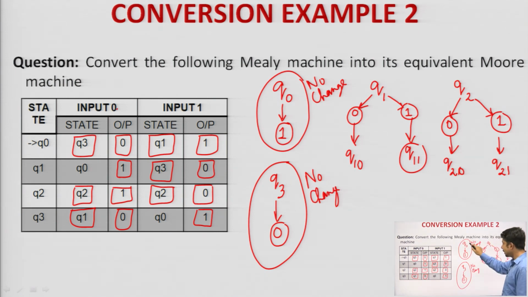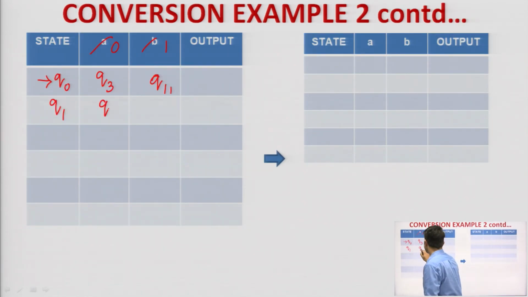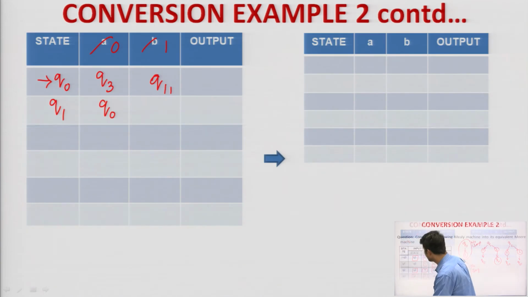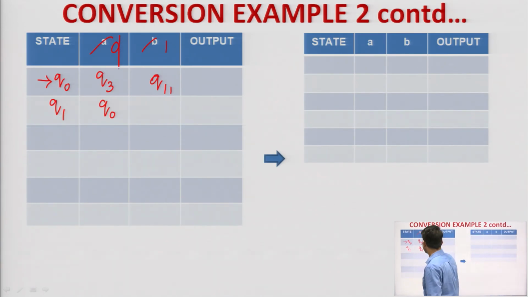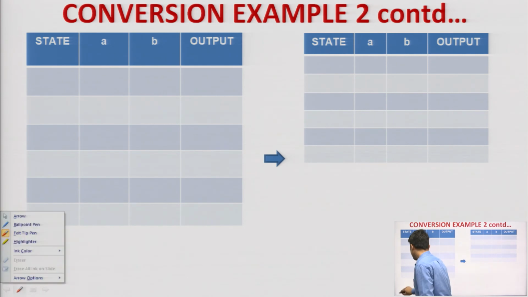Is there any change in Q naught? No, Q naught is fixed, whose output is 1. Therefore, I will write Q naught, and the output will be 1. Later on I will write the outputs, I will show it to you. Next, for your remembrance, you can write one more column. I will just omit it and show it to you for your remembrance.